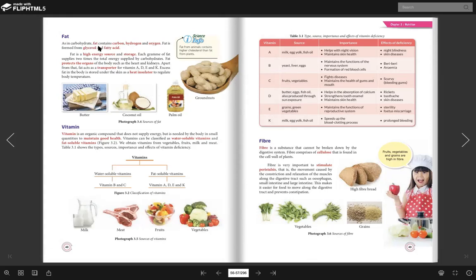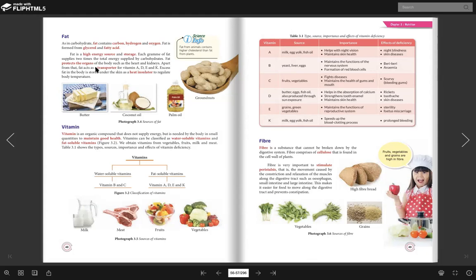Okay, here fat is formed from glycerol and fatty acid. Okay, this one is the same as amino acid for protein just now. We are going to study them in detail in the next subtopic. Okay, KIV first yang ni. Okay, and then you have to know that other than giving energy to us, fat also will protect our organs, such as heart and kidney.